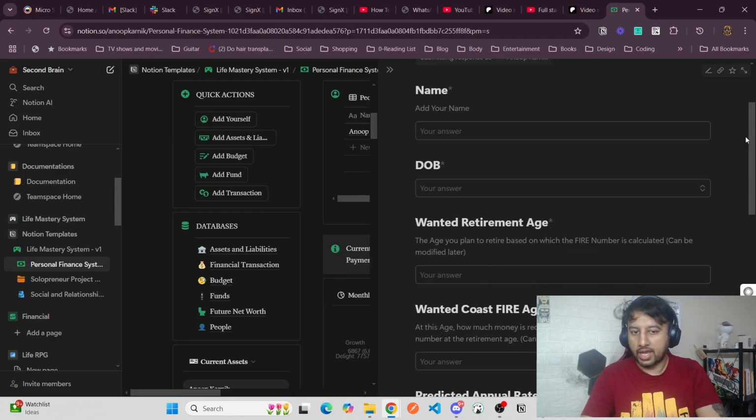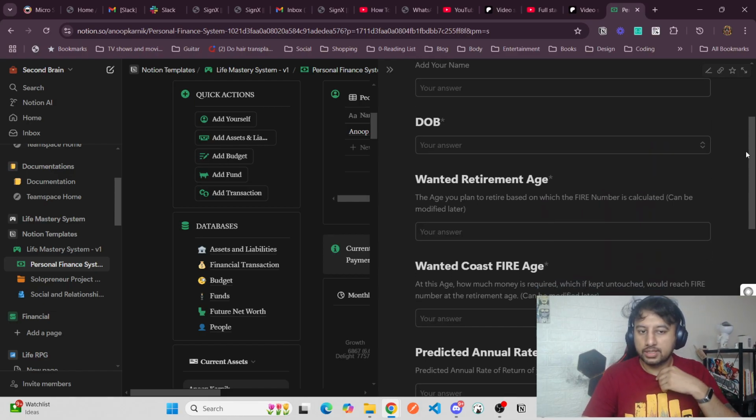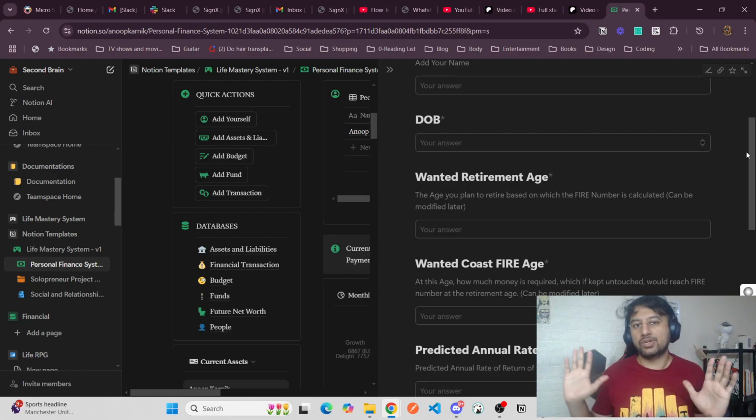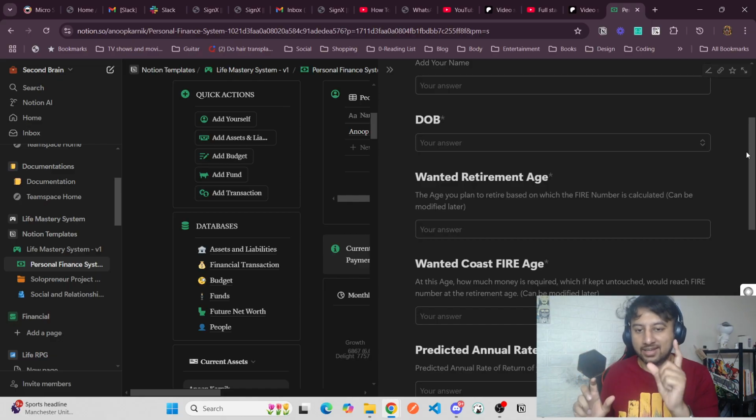After deleting the existing data, you need to add yourself: your name, your date of birth, retirement age. What is the retirement age you are planning to have, based on which the coast fire number would be calculated. The fire number, what is the fire number? Fire number is simply the amount you need to have so that you can have a good retirement while maintaining the lifestyle you currently have. What's that amount you need to have in your account?